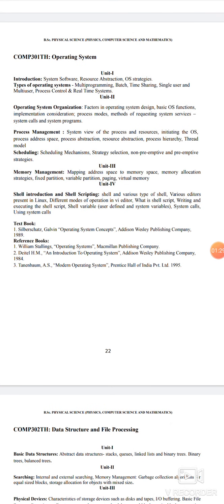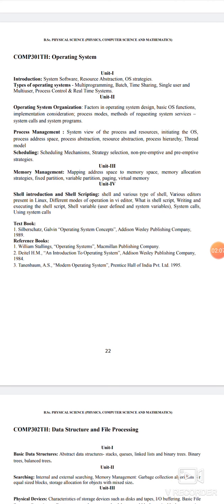So coming to the first subject, it is COMP 301 TH Operating System. It comprises 4 units. In unit 1 we will see the introduction to system softwares and types of operating systems. In unit 2 we will cover operating system organization, process management, and scheduling. In unit 3 we will learn about memory management, how memory is managed, and in unit 4 we'll know about